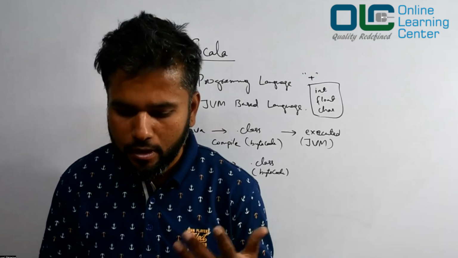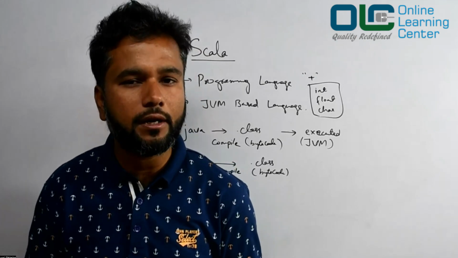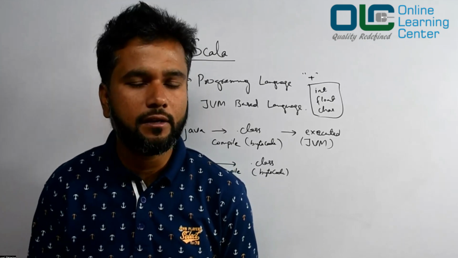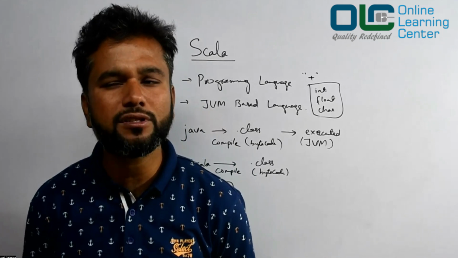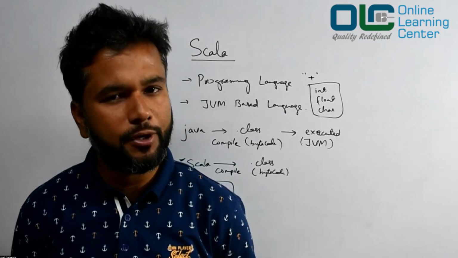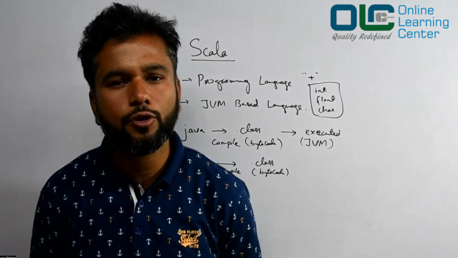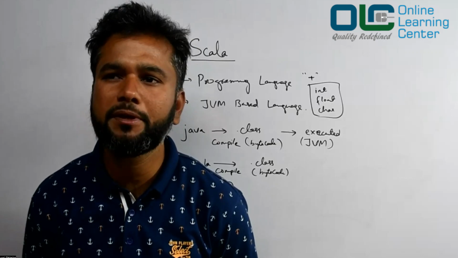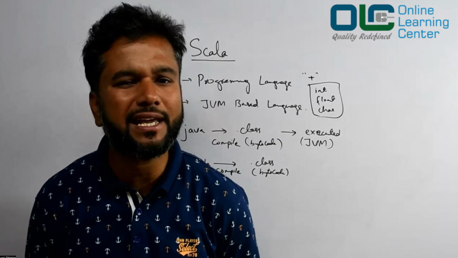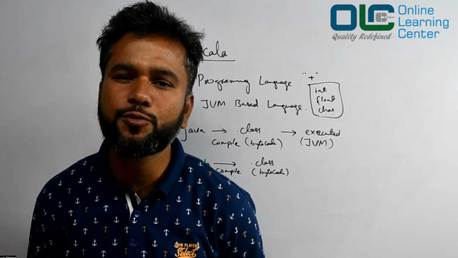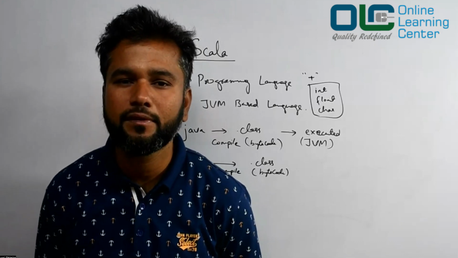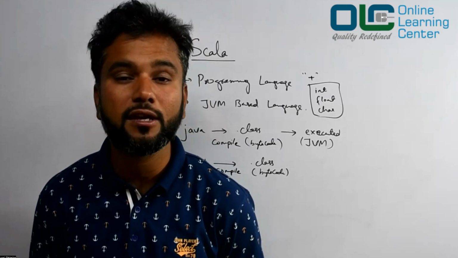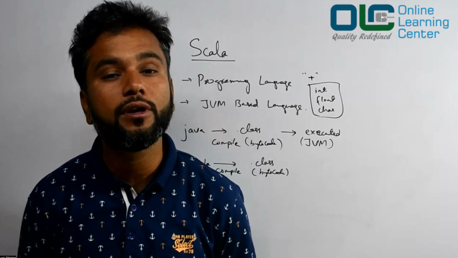I'll give an example. Our website, onlinelearningcenter.in, is not built on Java. It is built on PHP, Laravel. Why did I not choose Java? Because probably, it would take a little more time for me to build. Second thing could be, I don't need that speed, because how many concurrent users may I have? Maybe 1,000 or maybe 10,000, which I can easily manage. My website would not be used by millions of users at any time, right? So I'm okay with the speed, and that's the reason I chose, okay, it's fine, let's go ahead with PHP, because the development speed is fast and I don't care about the runtime here.